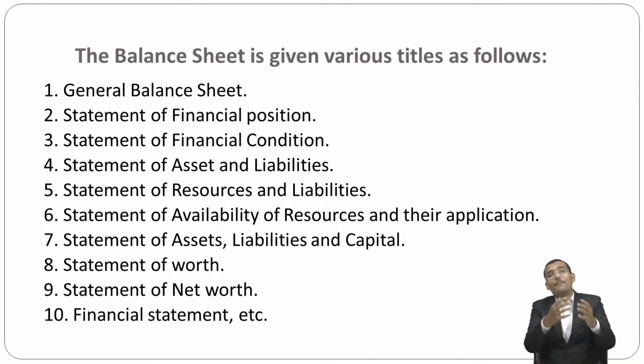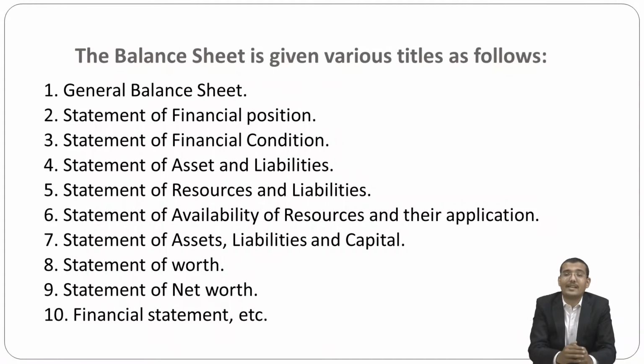Next, the balance sheet is given various titles. So, sir, what are the titles which can be used?